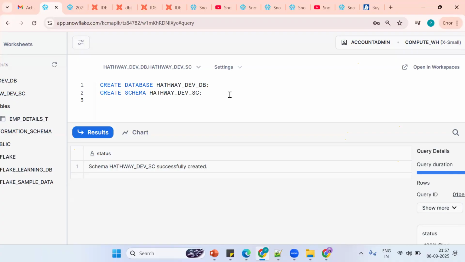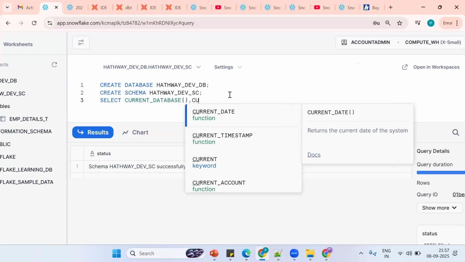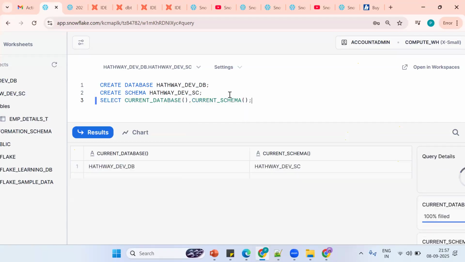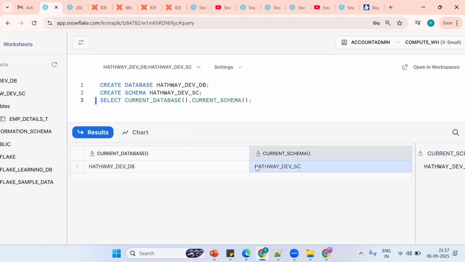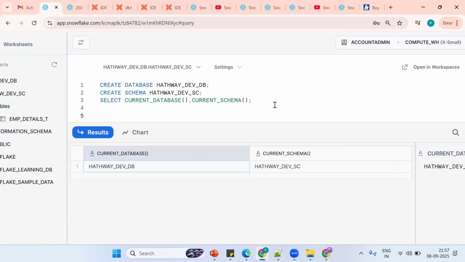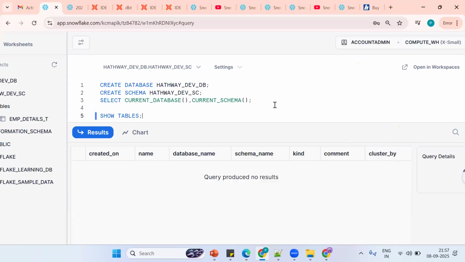Now tell me, by using a query, I want to find what my database is. By using what? Select current database, current schema, Control Enter. So this is my database, this is my schema. So the database is there, the schema is there. So far good. Now how to get the list of tables? Show tables, Control Enter. So as of now, no table is available.